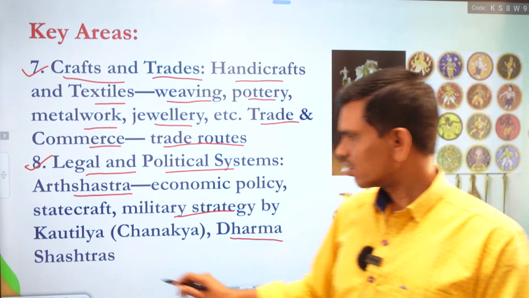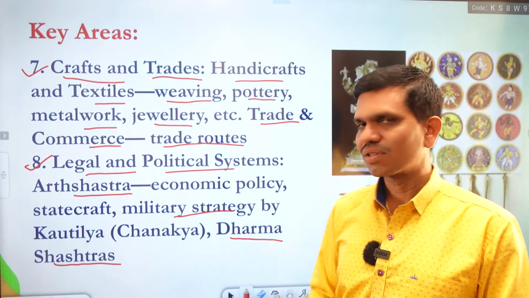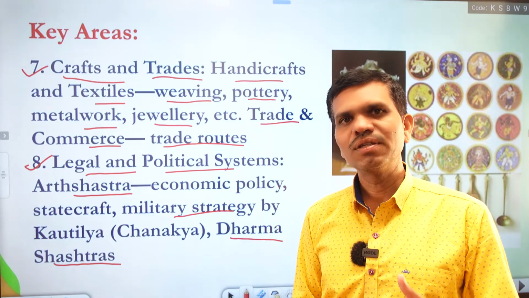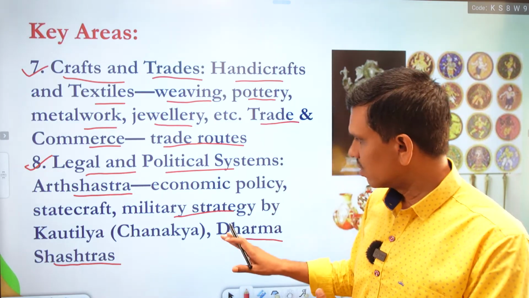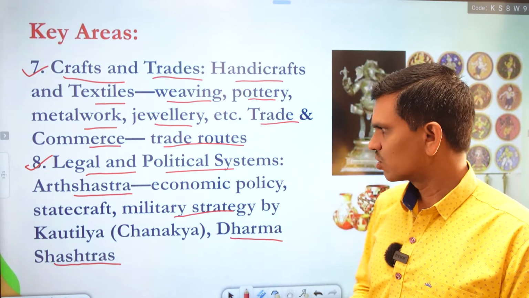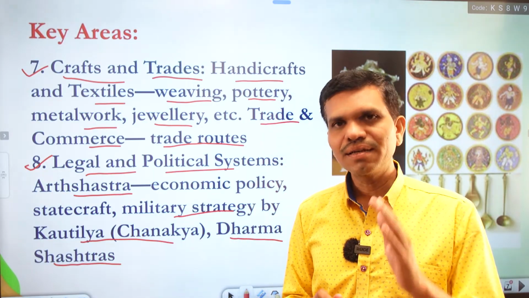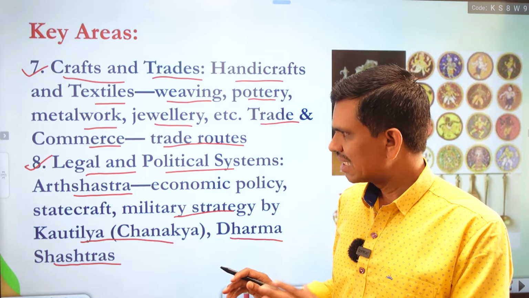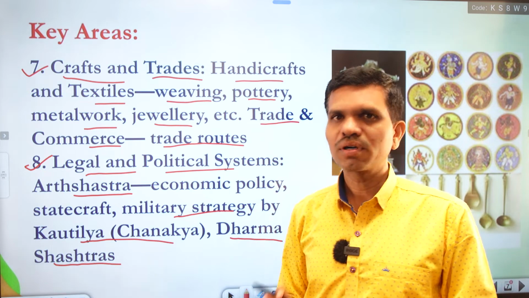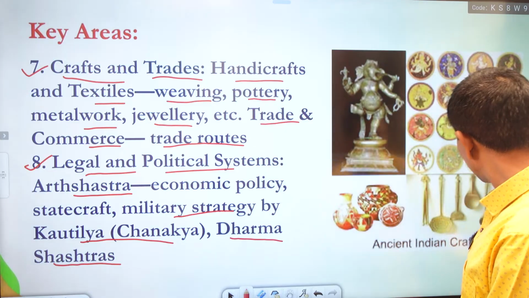Then we have some texts related to the Dharma Shastras, in which we find the philosophy of social justice, and the laws of life. Kautilya, or Chanakya as we know him, is an ancient Indian author and statesman who composed the book called Arthashastra, which is a very important book for understanding the ancient Indian system.